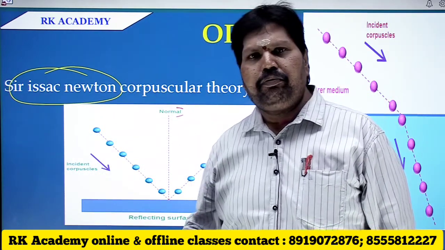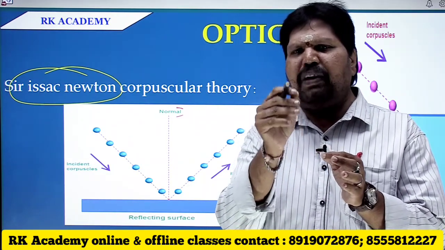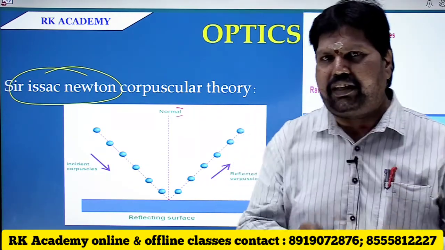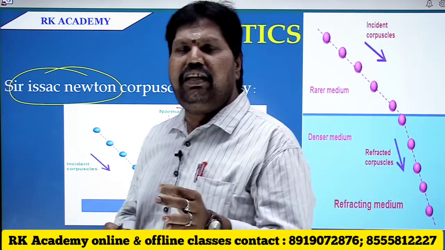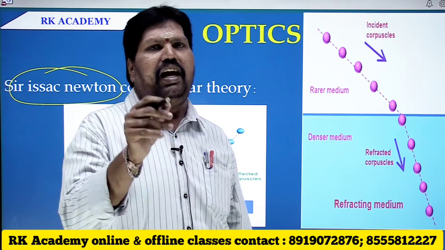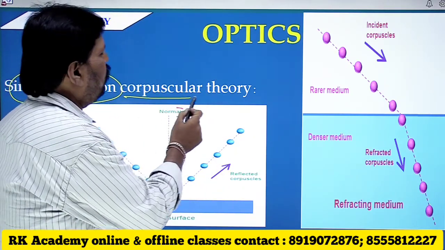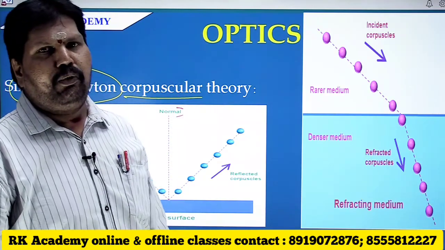According to him, light is a beam of small, perfectly elastic particles, which are known as corpuscles.